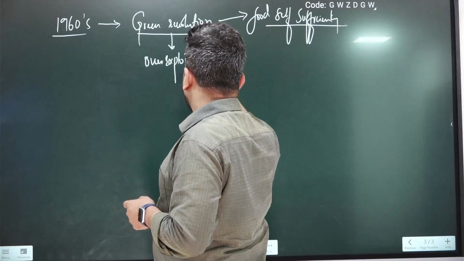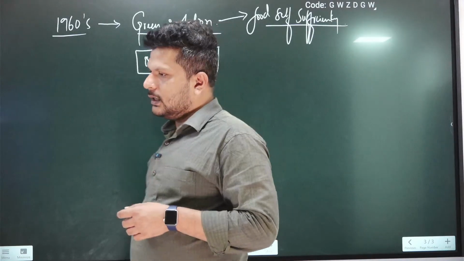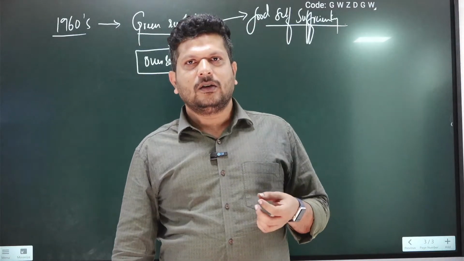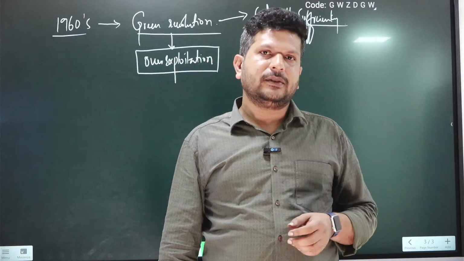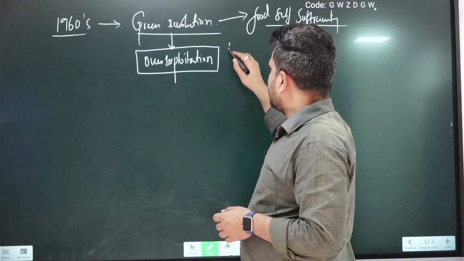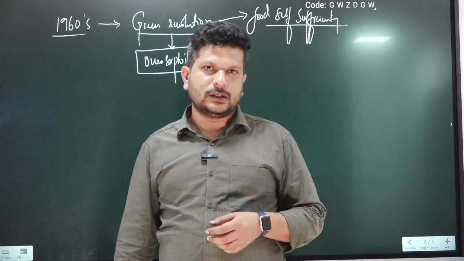If you look at the post-independence history, we read about Haryana, Rajasthan, Eastern UP or the Punjab belt, which benefited more from the Green Revolution. And in these areas, the major problem being faced today is over-exploitation of groundwater resources.